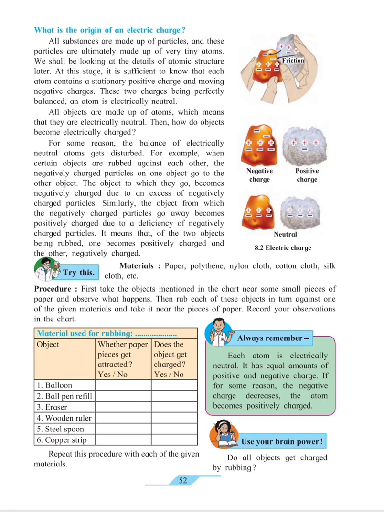Let's read. First, take the objects mentioned in the chart near some small pieces of paper and observe what happens. Then rub each of these objects in turn against one of the given materials and take it near the pieces of paper. Record your observation in the chart. So what you have to do is take all these objects and one by one rub each against another object, and check whether the pieces of paper get attracted towards it. Accordingly, you will write yes or no. So that is the experiment for you. Thank you.